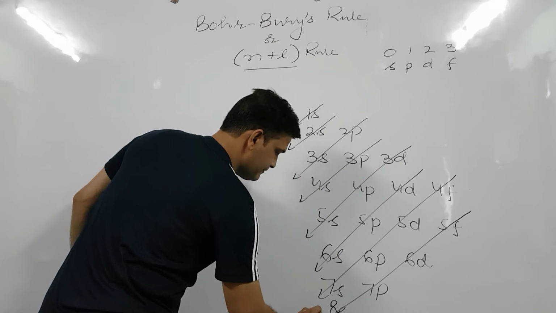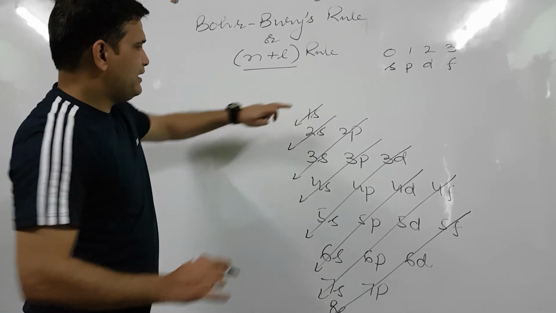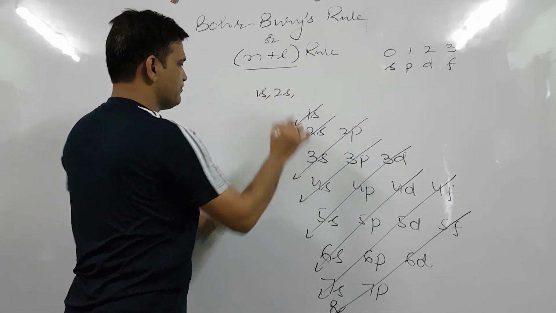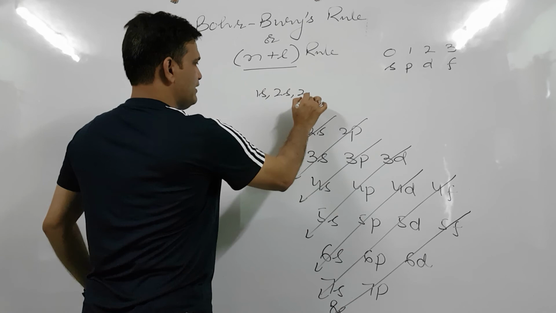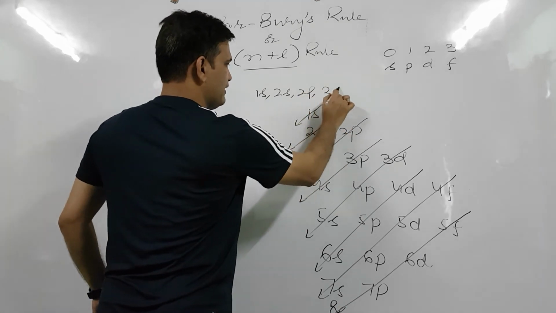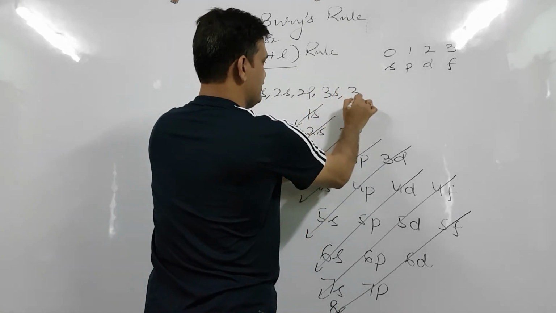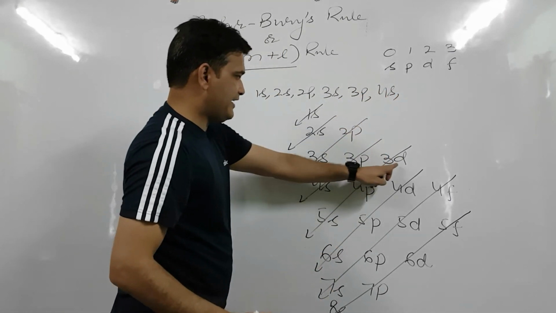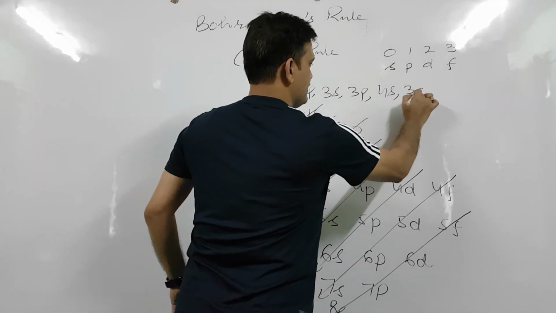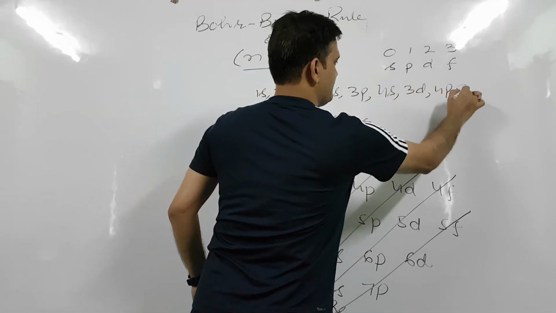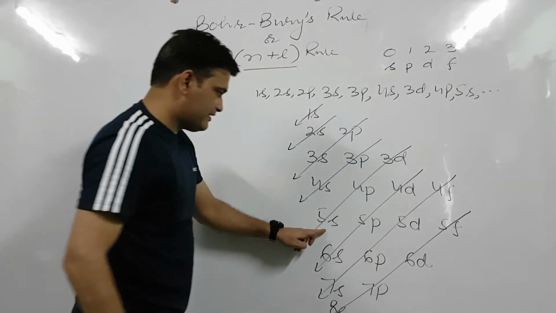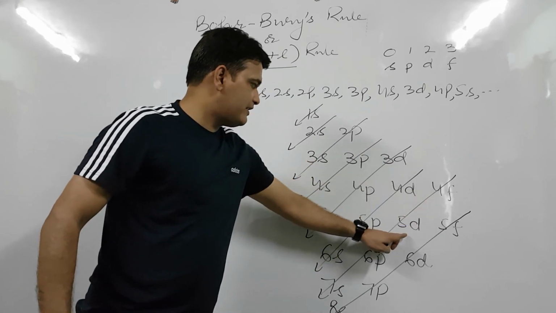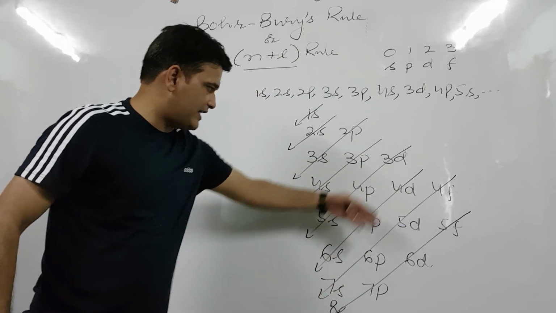then we see that it is 1s, then 2s, after 2s there will be 2p, then 3s, then 3p, 4s, then 3d, 4p, 5s, then 4d, 5p, 6s, 4f, 5d, 6p, and so on.